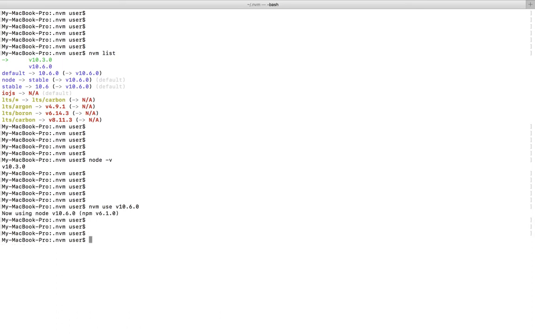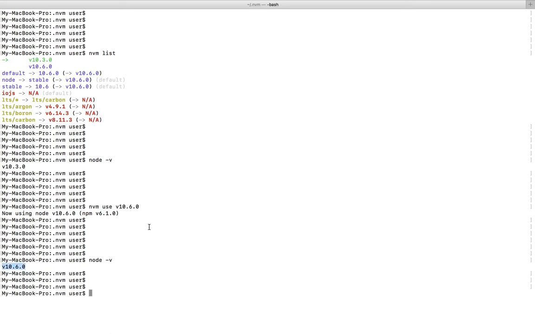Now you can see this message, now using node 10.6.0, that is the default node. Now let me run node -v. You can see now this is the active node. This way we can install multiple versions of node and switch between the versions.